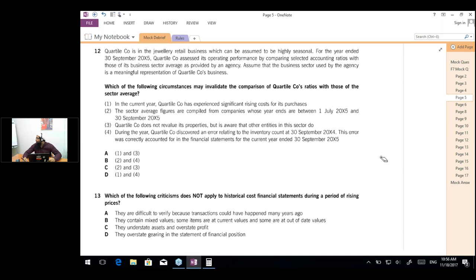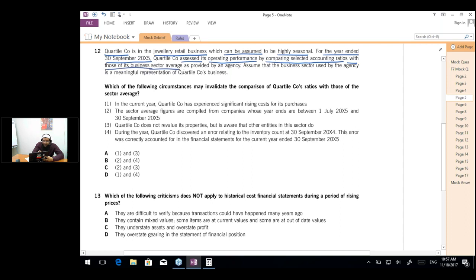So now let's complete the questions of section A. We have already invested approximately an hour in this. The question says that Quartile company is in the jewelry retail business, which can be assumed to be highly seasonal. For the year ended 30th September 20x5, Quartile company assessed its operating performance by comparing selected accounting ratios with those of its business sector average as provided by an agency.